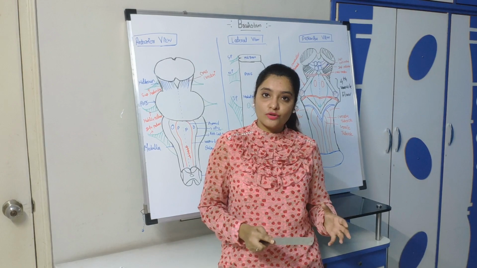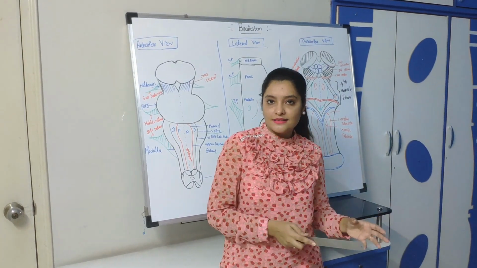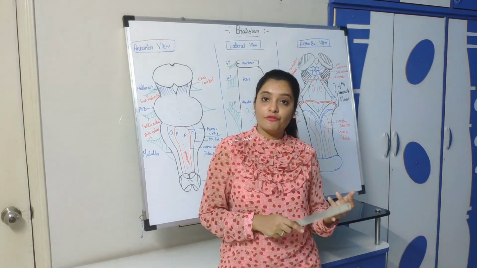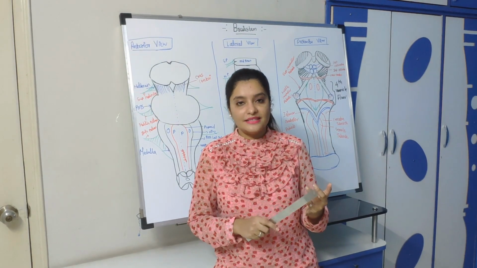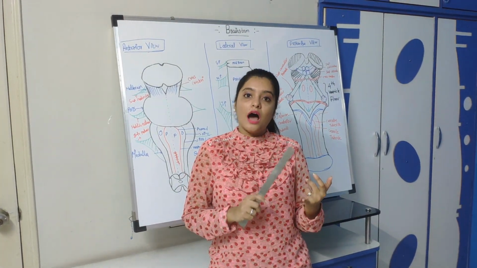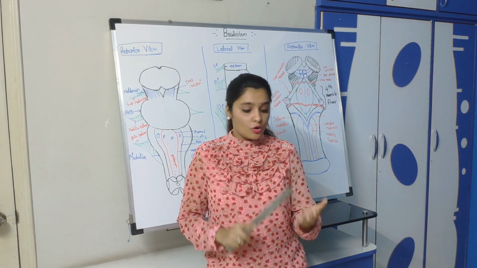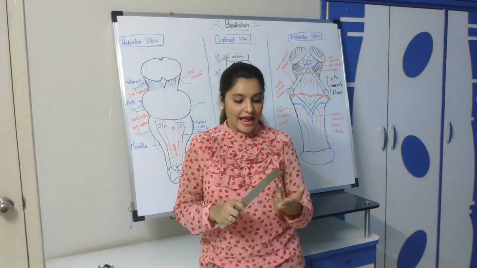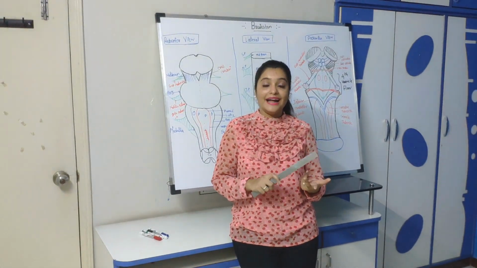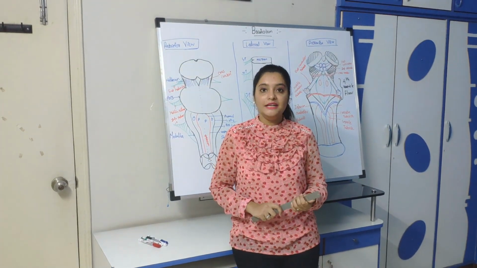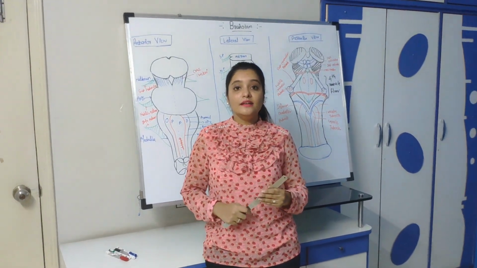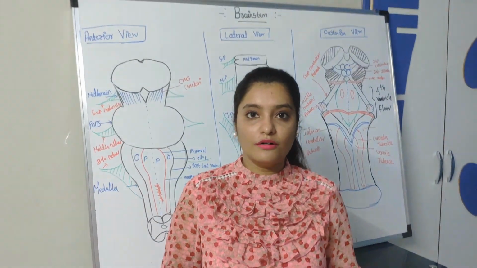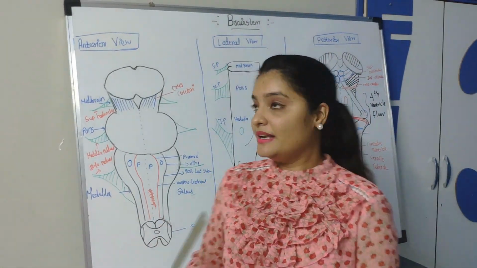So brainstem is actually a combination of mesencephalon and rhombencephalon, or in other terms the brainstem is a combination of midbrain, that is the mesencephalon, and the pons and medulla oblongata. So the cerebral cortex is called forebrain, the midbrain is called midbrain, and the pons, medulla oblongata and the cerebellum are called hindbrain. So right now we'll see the structure of the different views of brainstem. Brainstem has mainly three views.